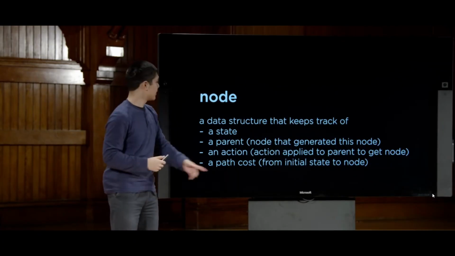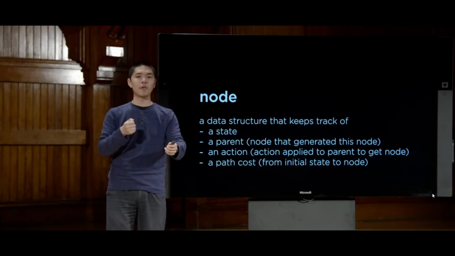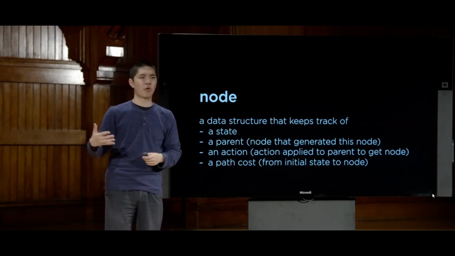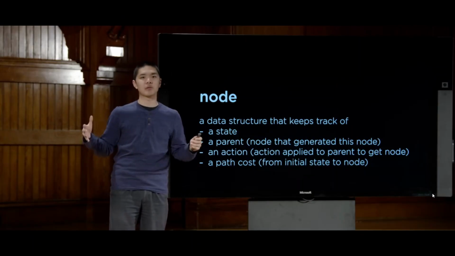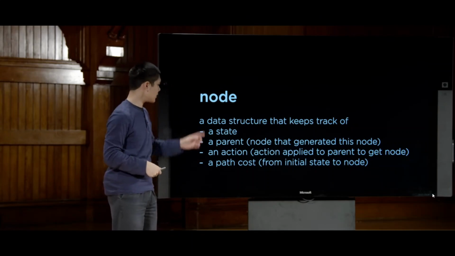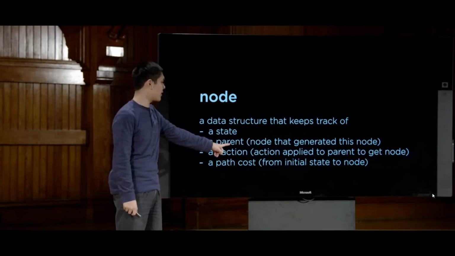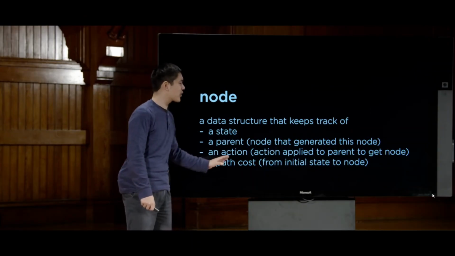And the way we'll know that is by looking at these parents to keep track of what led us to the goal and what led us to that state and what led us to the state before that, so on and so forth, backtracking our way to the beginning so that we know the entire sequence of actions we needed in order to get from the beginning to the end. The node is also going to keep track of what action we took in order to get from the parent to the current state. And the node is also going to keep track of a path cost.